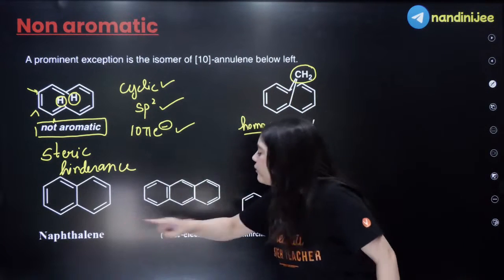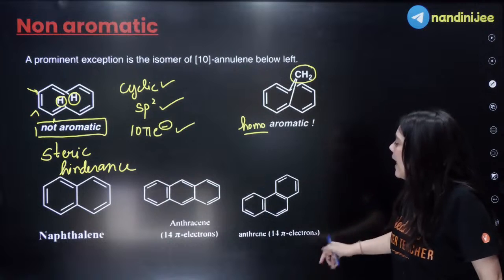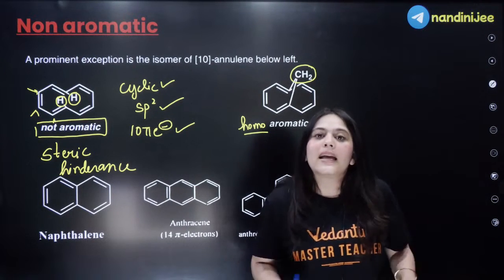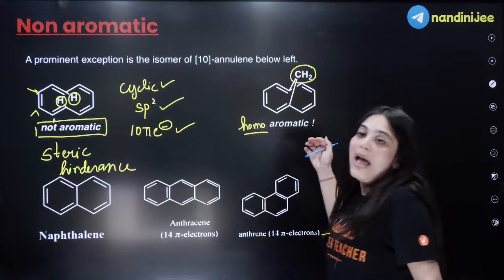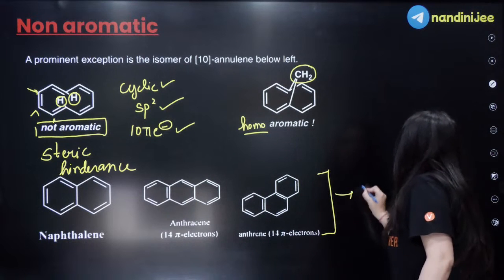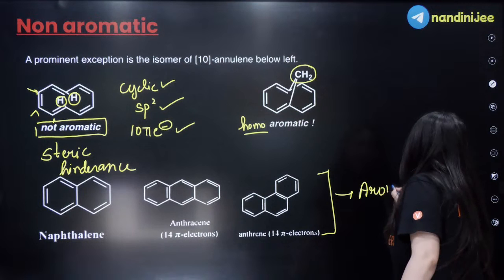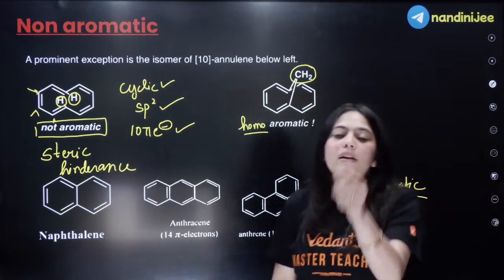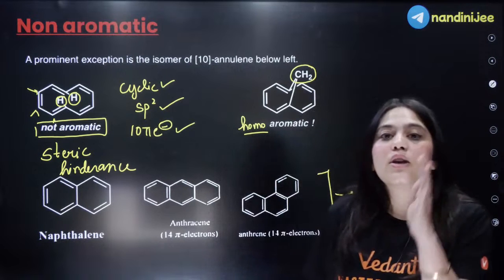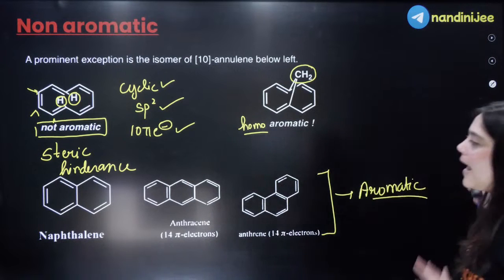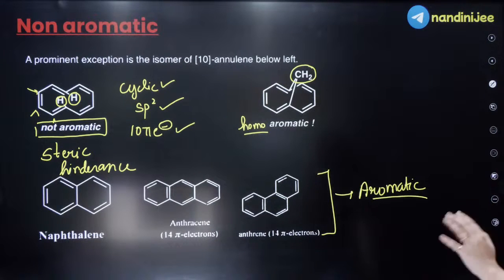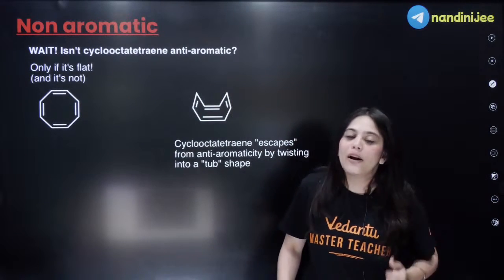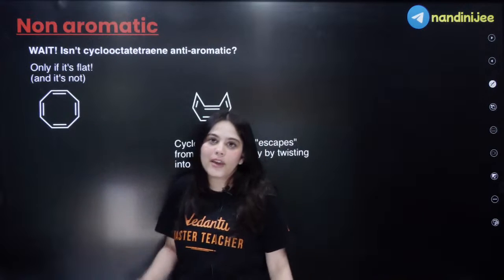Okay, understood? Now let us look at some more examples of aromatic compounds. Can you see naphthalene, anthracene and phenanthrene over here are all bicyclic or tricyclic compounds, right? And all of these are actually aromatic compounds. Why? Because they are all following the Huckel rule and all the rules of aromaticity. Understand these things? Everybody understood? Now I'm moving forward to more examples of non-aromatic compounds. Now look at this compound over here.